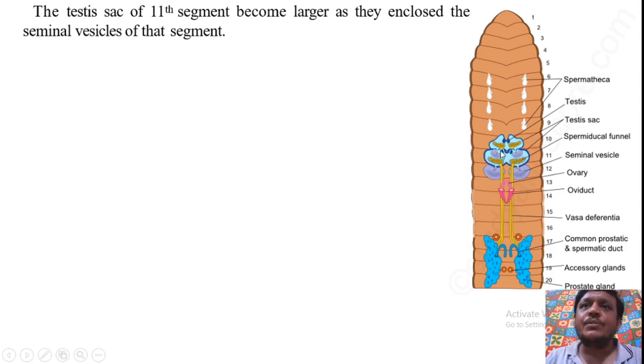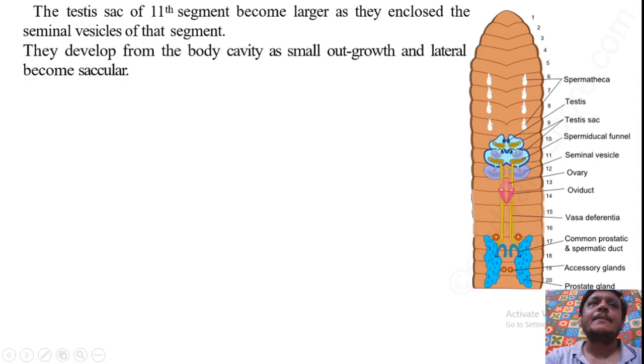Due to the presence of the seminal vesicle in the 11th segment also, the testes sac of the 11th segment is somewhat larger than the testes sac of the 10th segment. They develop from the body cavity. These testes sacs develop from the body cavity as a small outgrowth, and laterally they become sacular, that means sac-like.